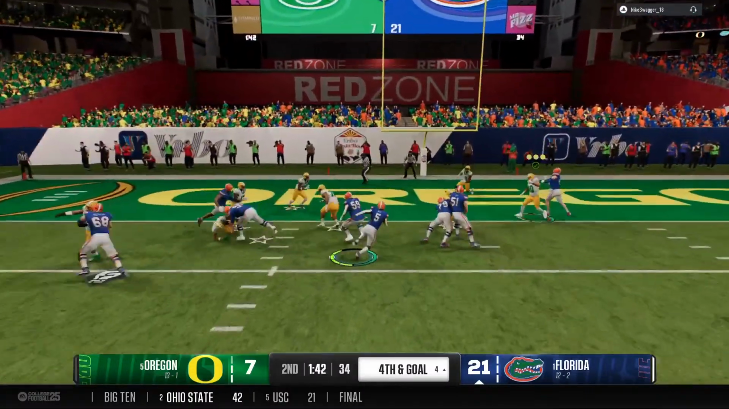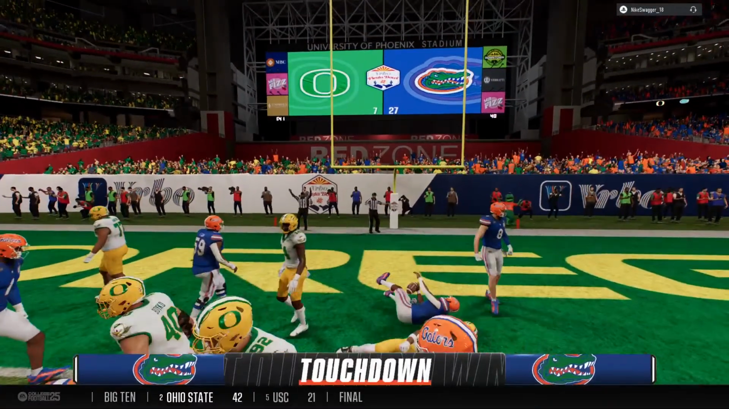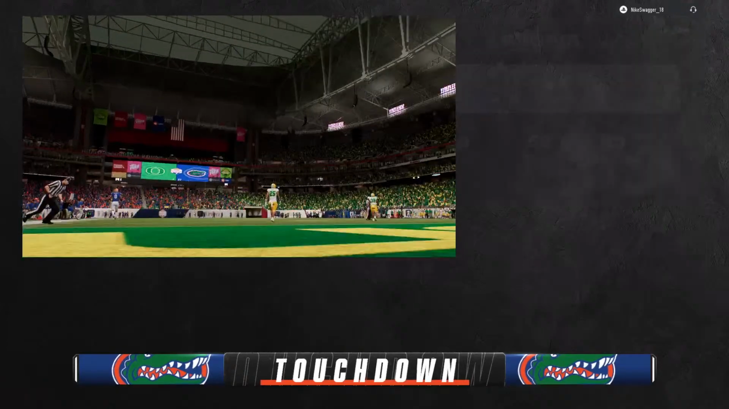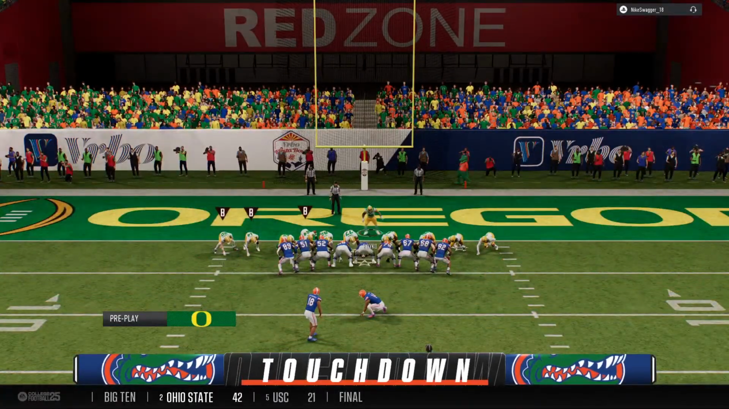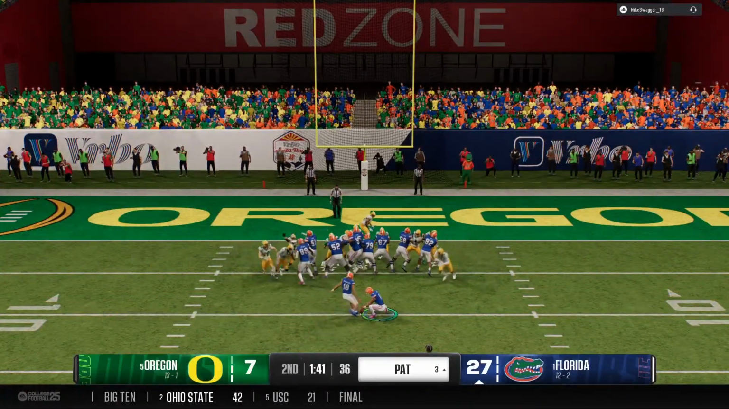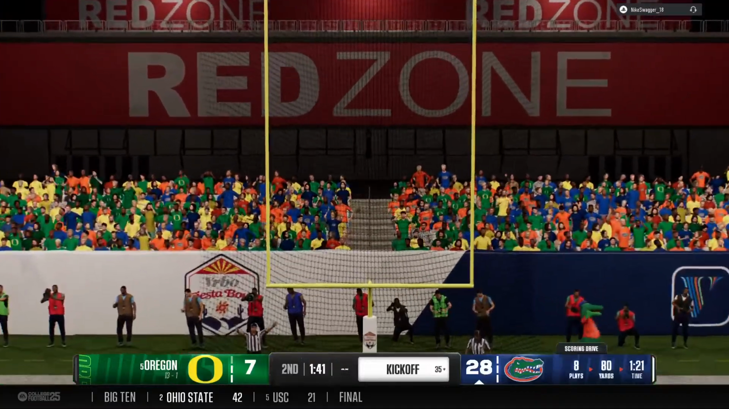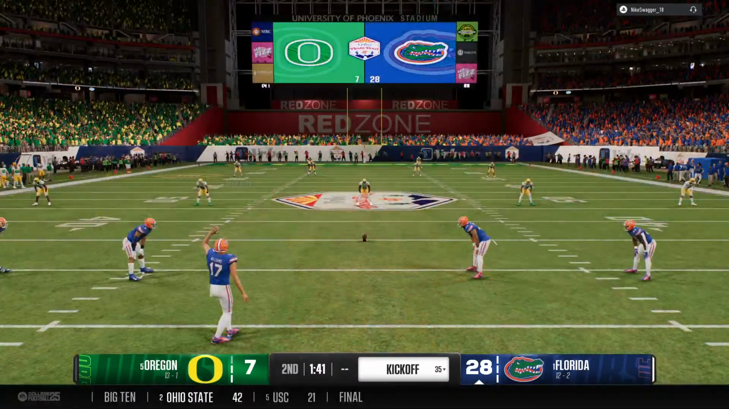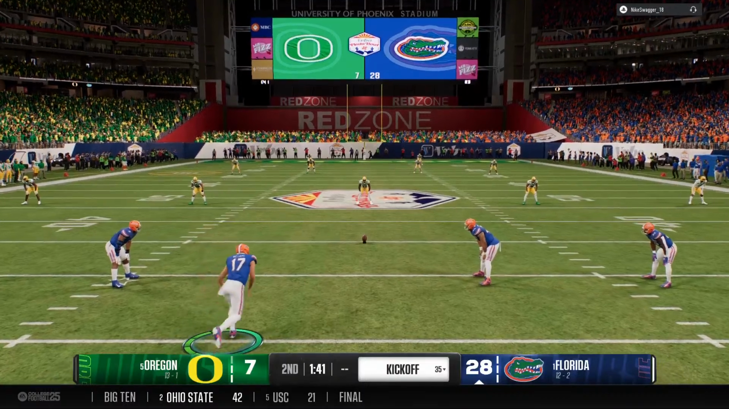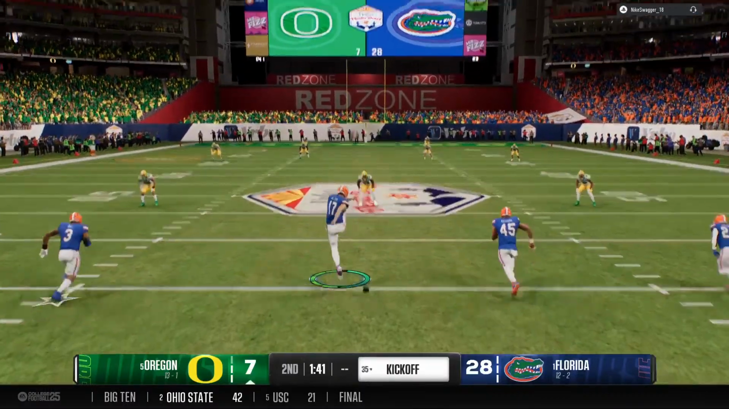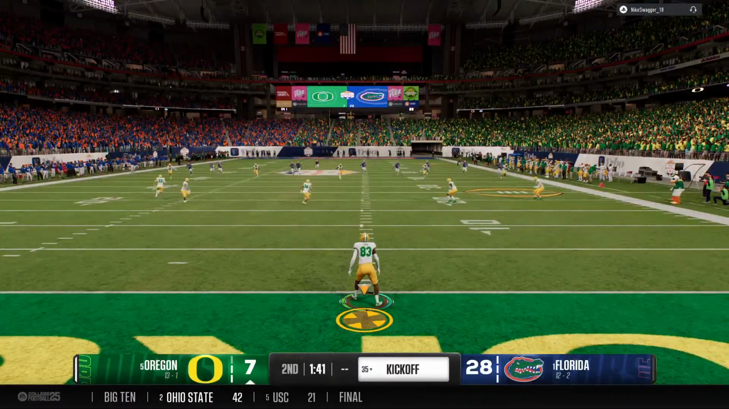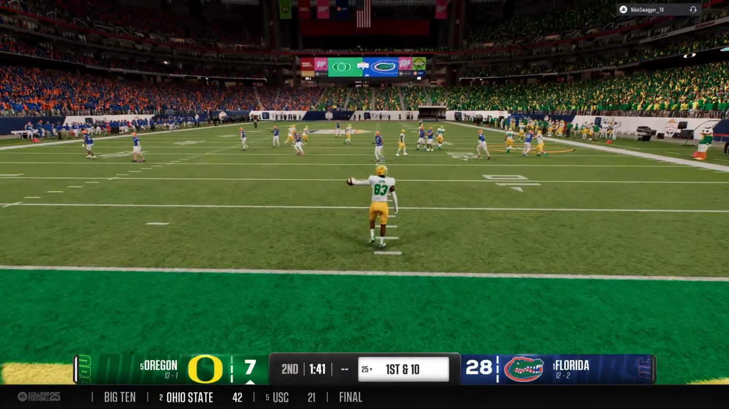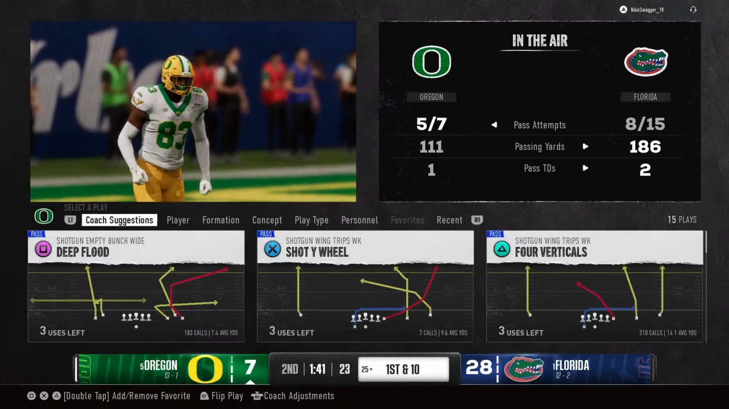Takes the snap and takes off on the run. Touchdown, Florida. This offense really clicking. So they'll try to add to the lead now with the PAT. And the extra point makes it a 28-7 game. Now the kickoff team is out on the field. Doesn't bring the kick out. Touchback. They'll start at the 25.